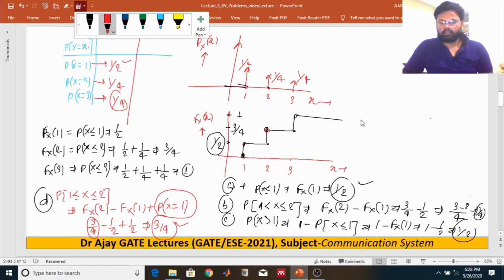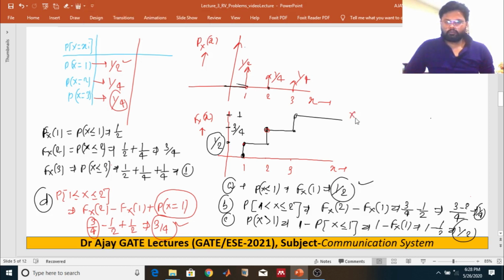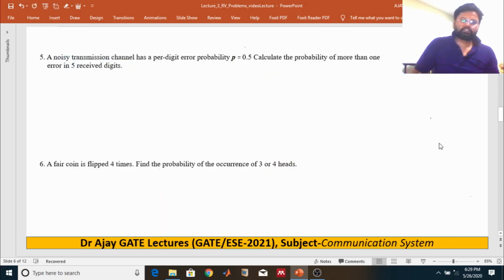In the first lecture I have already told you that if random variable x is less or equal to b and greater than a, and we want to calculate the probability, it is nothing but the cumulative distribution function F of b minus F of a, right? So based on this, we have questions.